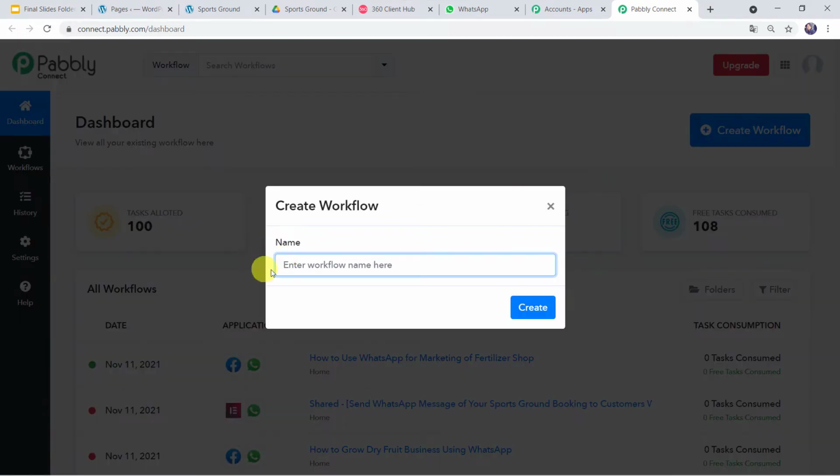Here we have to give the workflow name. So let us give the name as Send WhatsApp Message of Sports Ground Booking to Customers. Here you can give the workflow name as per your requirement also, and after that click on Create.